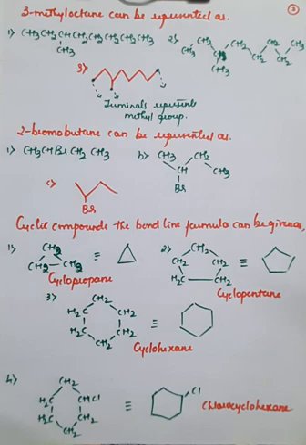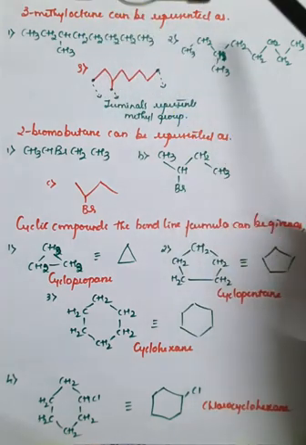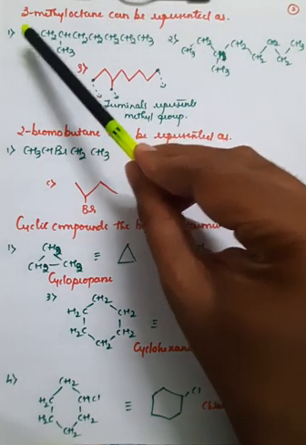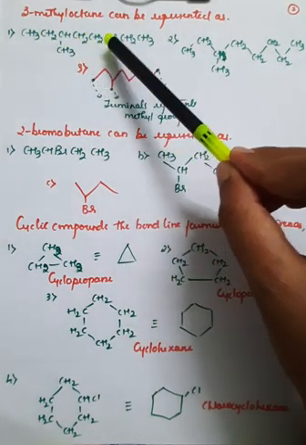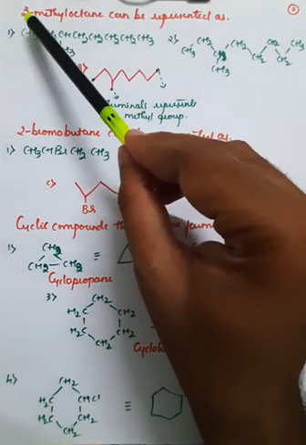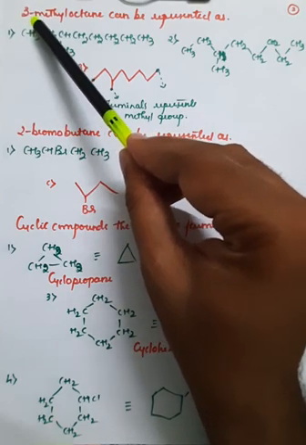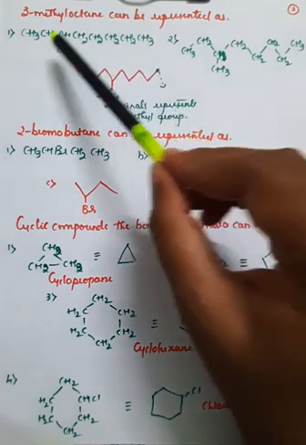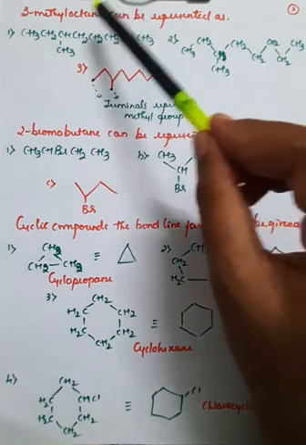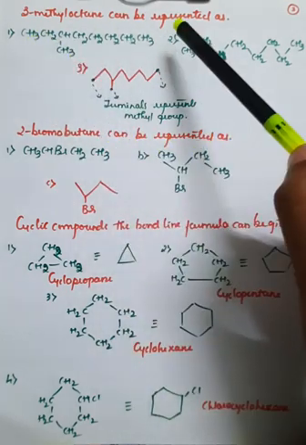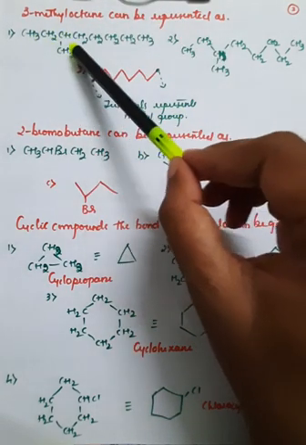Further, if you go with another example regarding the structure of a molecule, take 3-methyl octane. Generally octane means there are 8 carbon atoms. So here if you observe CH3, CH2, CH, CH2, CH2, CH2, CH2, CH3, and here we have used the numeral 3, which means 3-methyl, which means at the third position there is a methyl group, right? So you can come from here also, or you can come from here also, right? This is just a representation of the molecule. You can write it in this form, 3-methyl octane, meaning there are 8 carbon atoms in which the third carbon atom is connected with the methyl group.